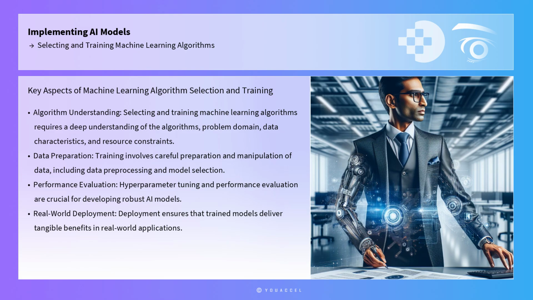Training involves data preprocessing, model selection, hyperparameter tuning, and performance evaluation. Finally, deployment ensures that trained models deliver tangible benefits in real-world applications. By adhering to best practices and leveraging modern tools, professionals can develop robust AI models that drive innovation and efficiency across various industries.